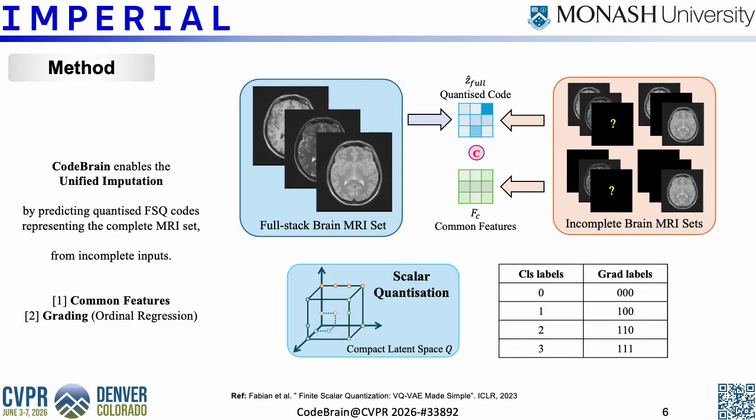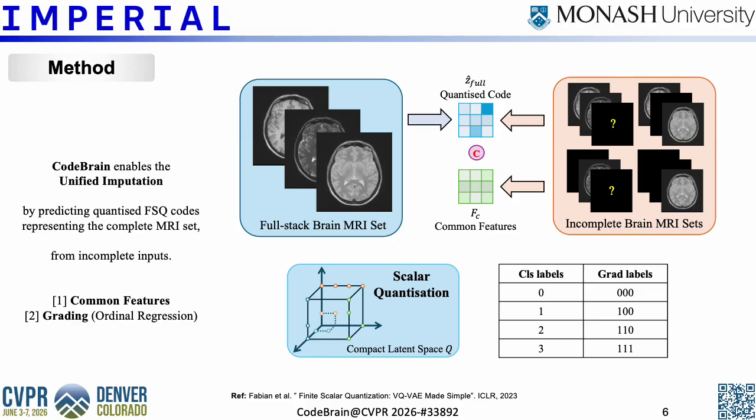Firstly, we learn a compact representation of the complete set. A posterior encoder maps the complete modality set into FSQ codes. These codes provide a region-level representation of the full MRI set. Meanwhile, a common encoder extracts common features from arbitrary incomplete inputs. The decoder then reconstructs the complete MRI set using both the quantized codes and the common features.